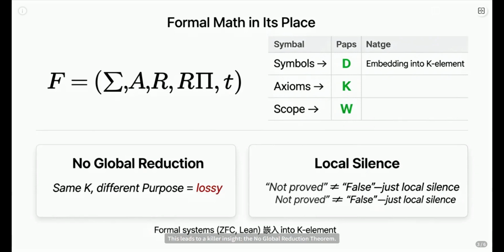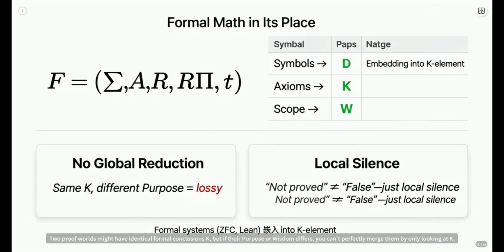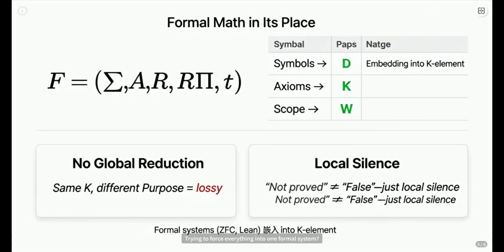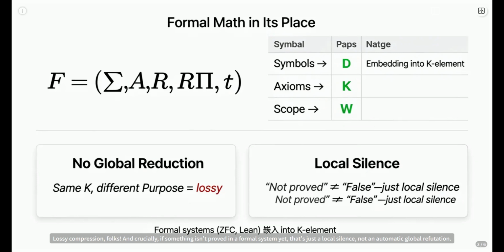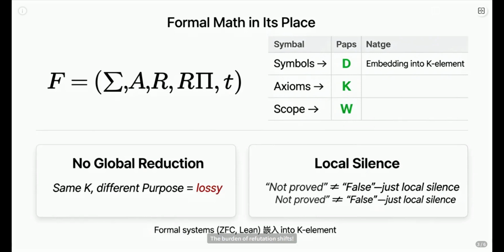This leads to a killer insight, the no global reduction theorem. Two proof worlds might have identical formal conclusions K, but if their purpose or wisdom differs, you can't perfectly merge them by only looking at K. Trying to force everything into one formal system is lossy compression, folks. And crucially, if something isn't proved in a formal system yet, that's just a local silence, not an automatic global refutation. The burden of refutation shifts.